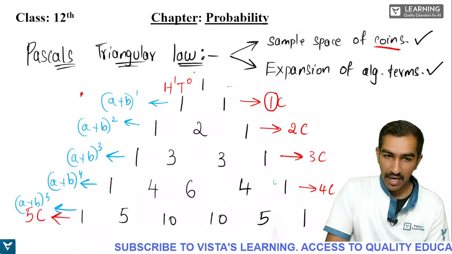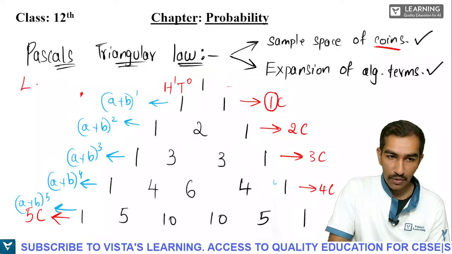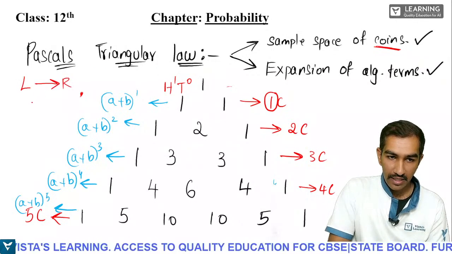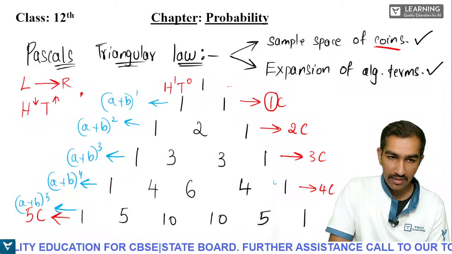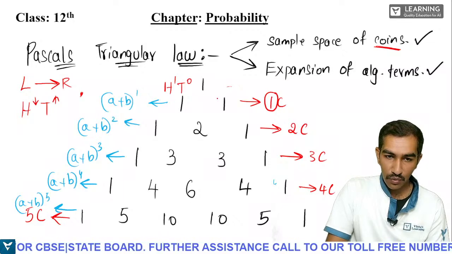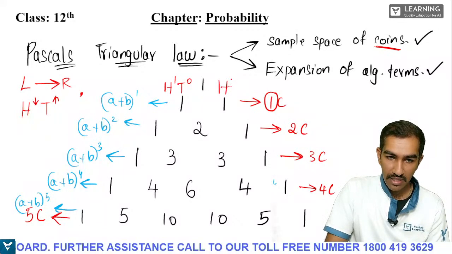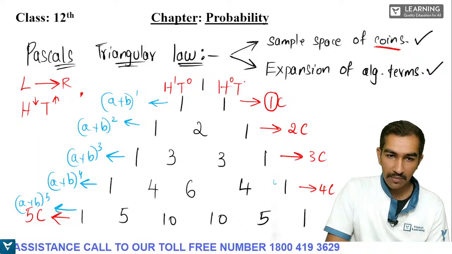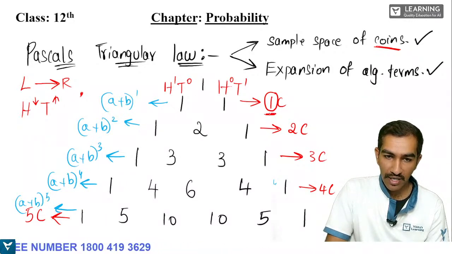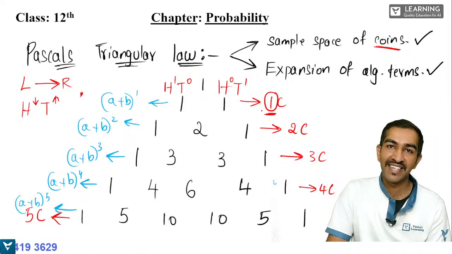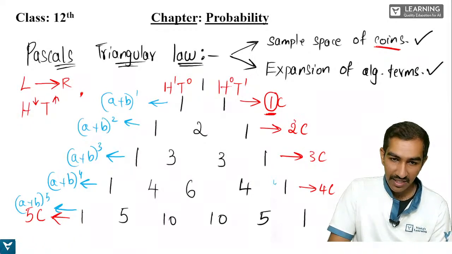Now what will happen? As we move from left to right, the power of the heads will decrease and the power of the tails will increase. Now we are moving from left to right, right? H will decrease, it will become 0. T will increase, that will become 1. What is the initial power here? The initial power is nothing but the number of coins being used. Understanding?